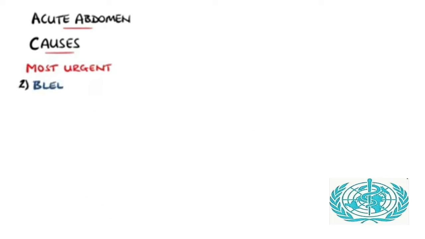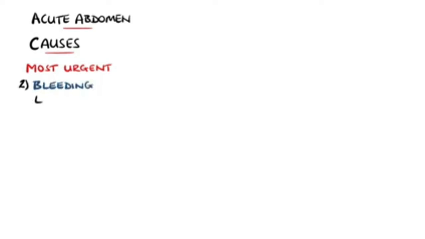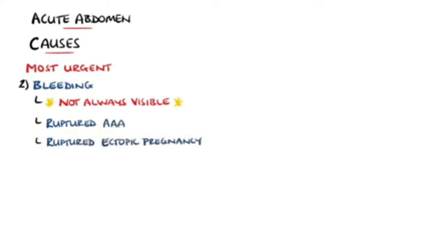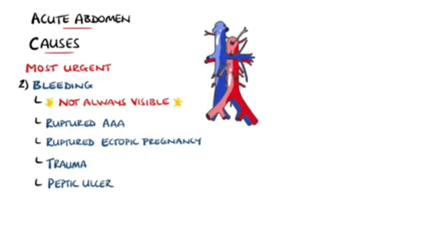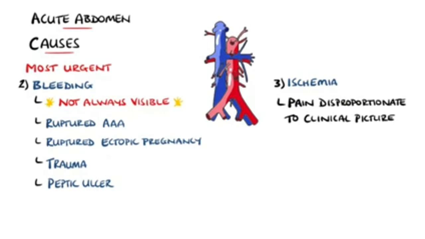Acute abdomen generated by a bleed is also an emergency. Bleeding must be kept in the differential. In this case, it may be overlooked as the bleeding is not visible externally in many cases. Examples include the rupture of an abdominal aortic aneurysm, a ruptured ectopic pregnancy, trauma, or a bleeding peptic ulcer. These patients need immediate surgical intervention. Ischemic bowel is also an emergency, characterized by pain that is disproportionately more severe than the clinical picture.